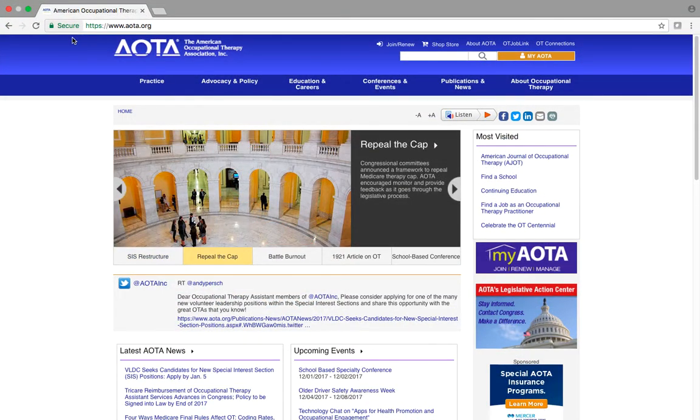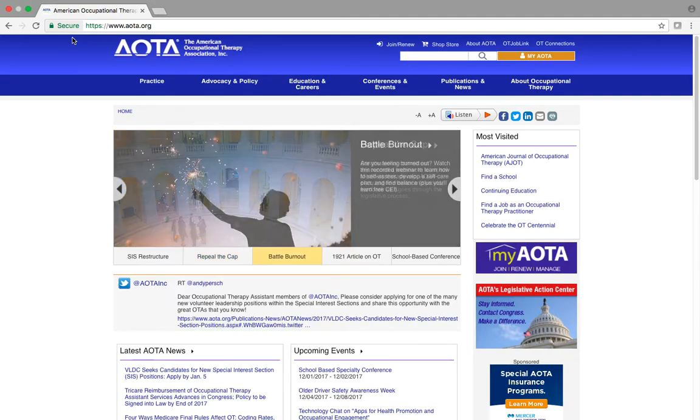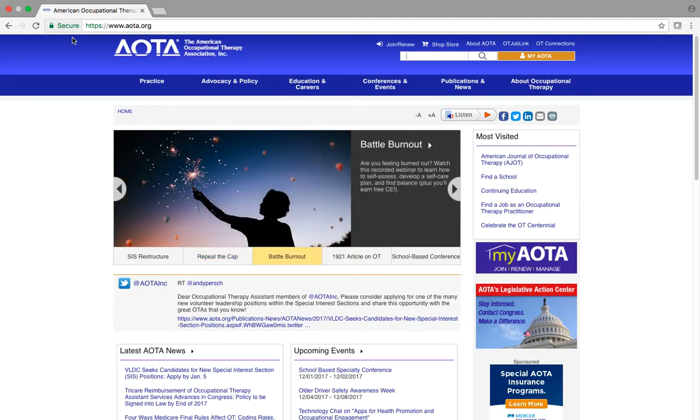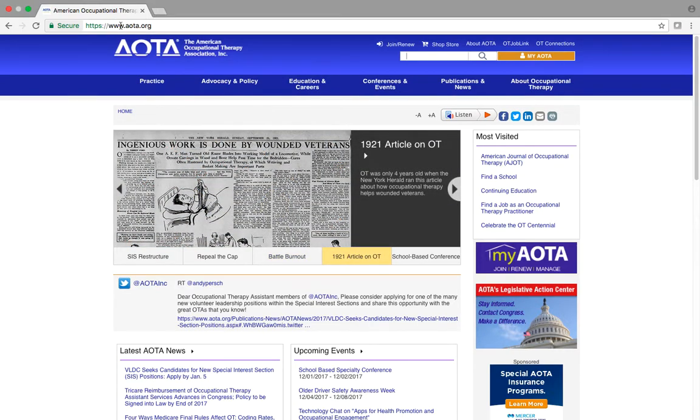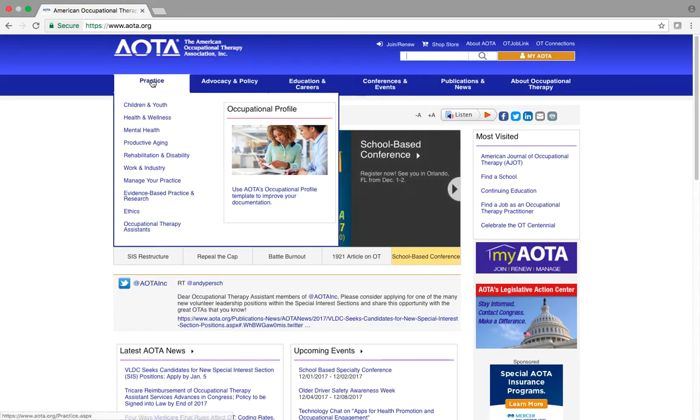Hi, I want to share with you some of the wonderful pediatric resources that you can find on the American Occupational Therapy Association AOTA's website. First, go to our homepage, which is www.aota.org, and then put your cursor on the Practice tab in this left-hand corner of the page. And when you see the drop-down options, click on Children and Youth.